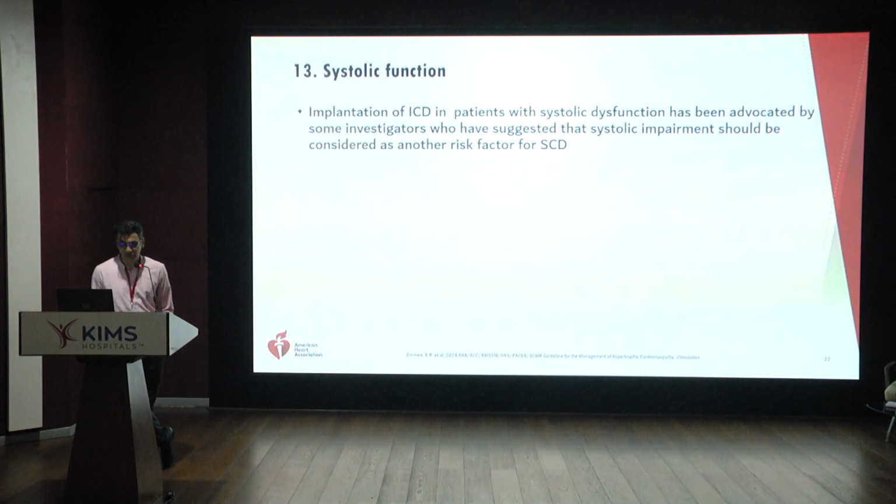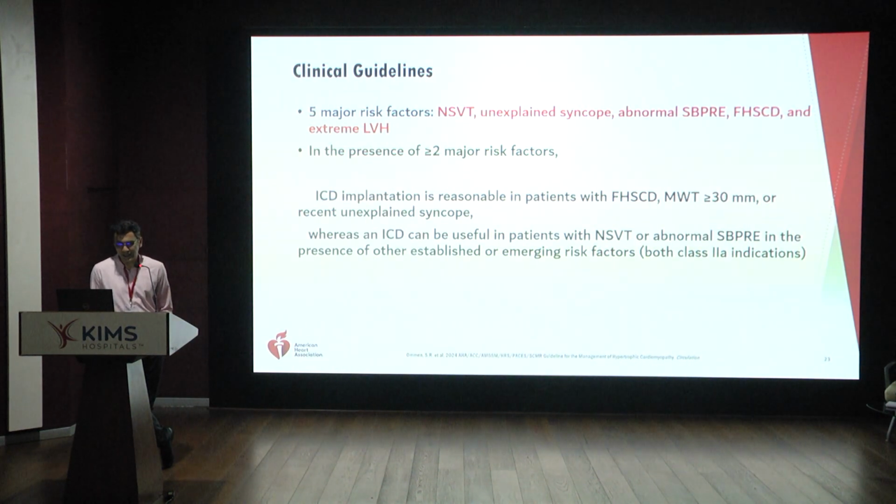Systolic function has been advocated by some investigators, and in the latest guidelines, presence of aneurysms has been thought to be an indicator for the implantation of an ICD, as well as a reduction in ejection fraction to less than 50%. In clinical guidelines, the 5 major risk factors, therefore, include NSVT, unexplained syncope, abnormal systolic blood pressure response, family history of sudden cardiac arrest, and extreme left ventricular hypertrophy, diagnosed as greater than 30 mm thickness of the interventricular septum.